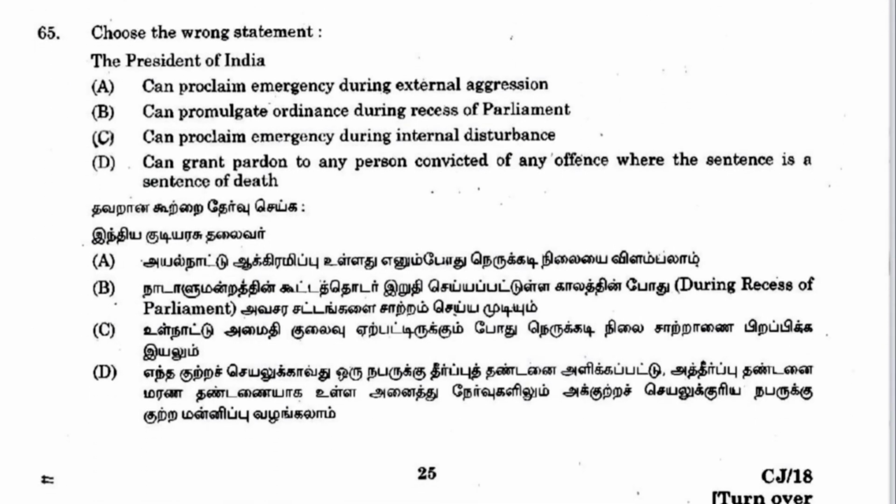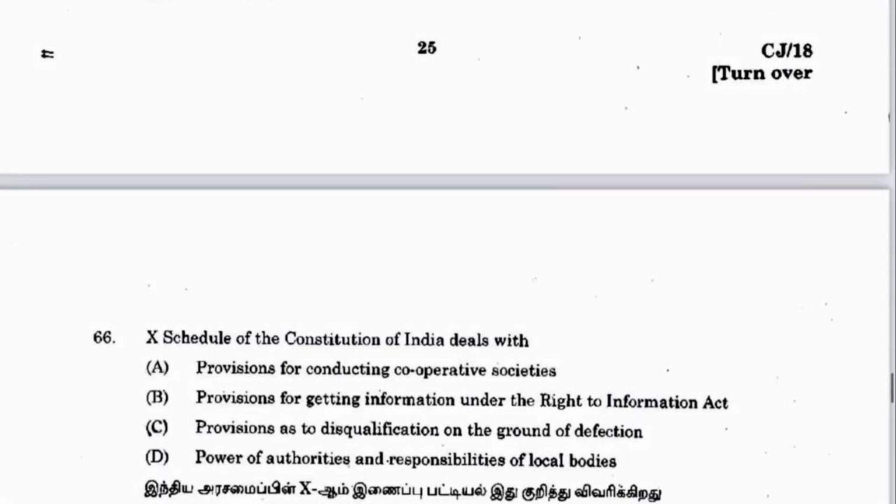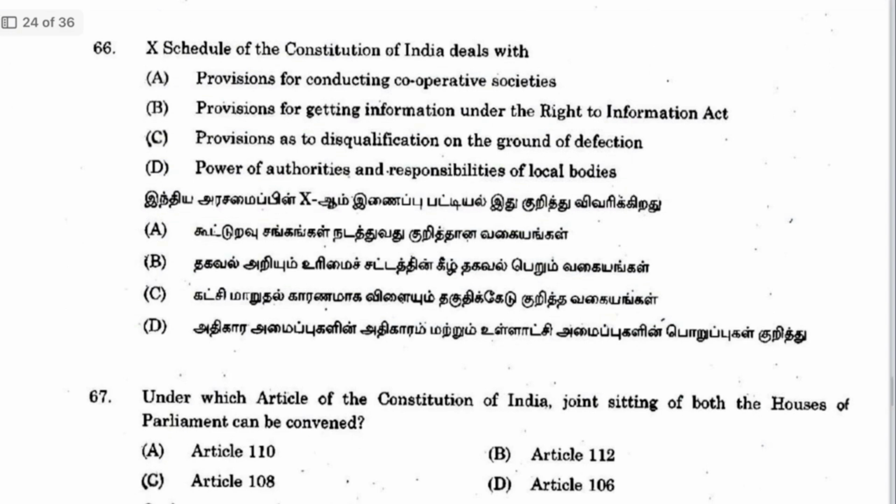Next 65. Choose the wrong statement. The President of India can proclaim emergency during external aggression. Yes, he can. Promulgate ordinance during recess of Parliament. Yes. Proclaim emergency during internal disturbance. No, because internal disturbance was substituted by armed rebellion by 44th Amendment Act. This is wrong. C is the answer. D can grant pardon to any person. Yes.